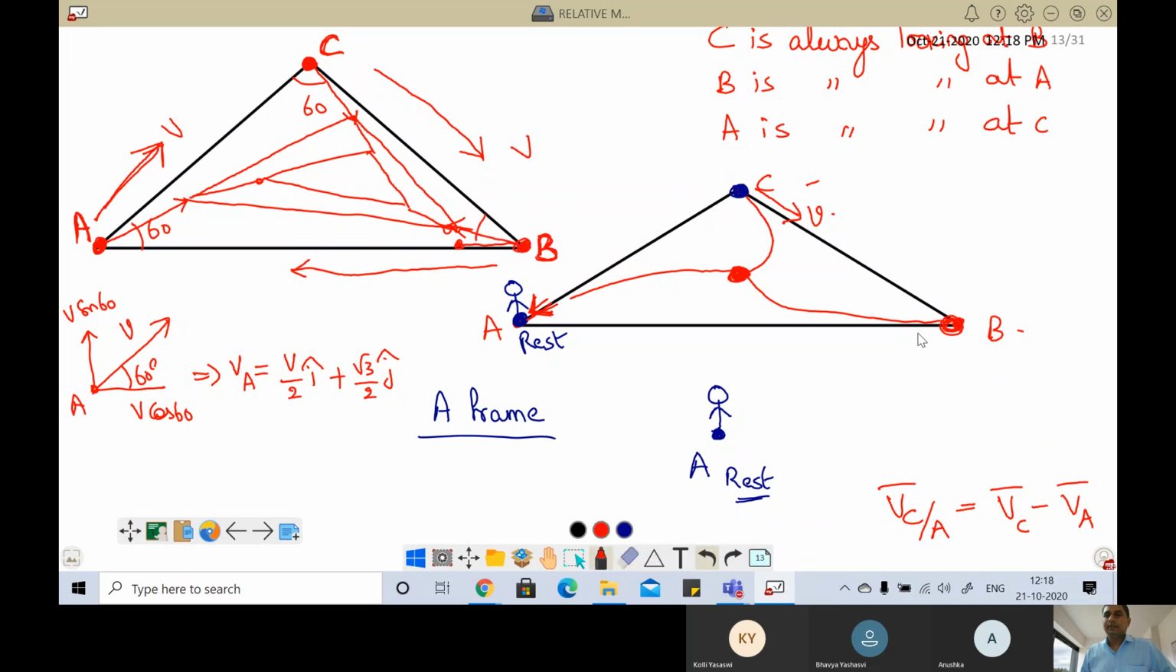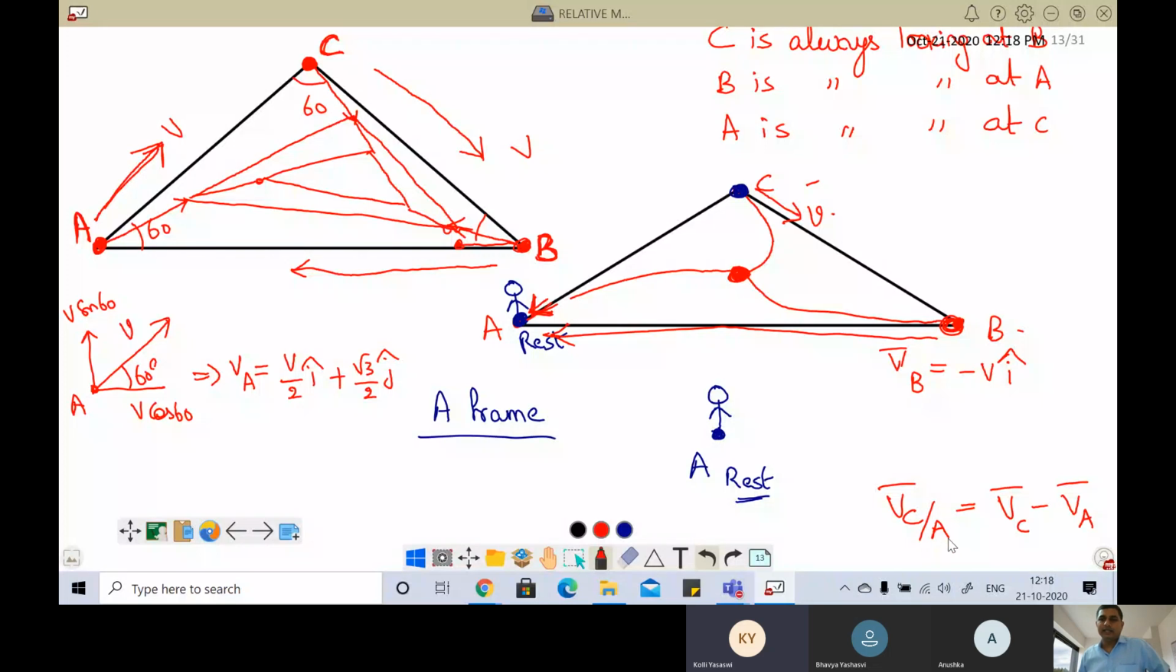Now B has to move in which direction? A is at rest. Left side, sir. So left side means, now, what is the velocity of B? Minus. Velocity of B, how much? Minus V i cap. Correct.